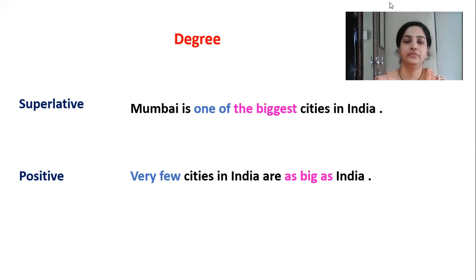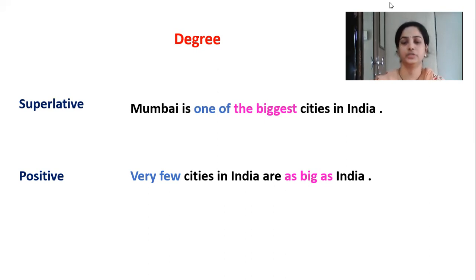Okay, so very few cities in India are. फार कमी शहर आहेत. काय आहेत? ॲज बिग ॲज मुंबई. ओके, मुंबई एवढी मोठी आहेत. भारतातली फारच कमी शहरं ही मुंबई एवढी मोठी आहेत. So we are using very few phrase here. Okay, so in this sentence we can see we are using big, which is the first form of the adjective, and as construction. In superlative degree we have used the biggest.